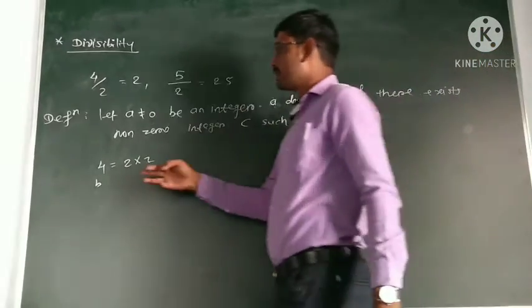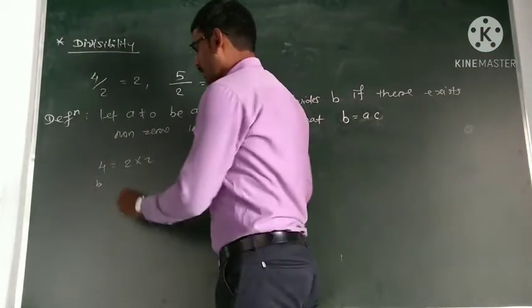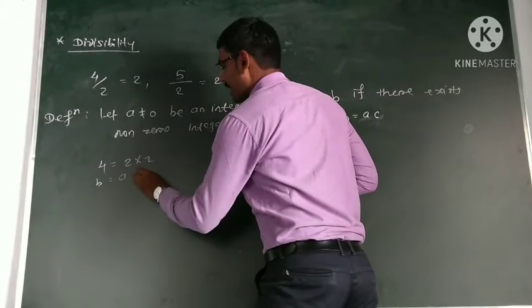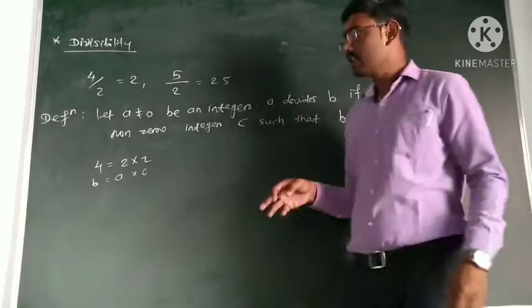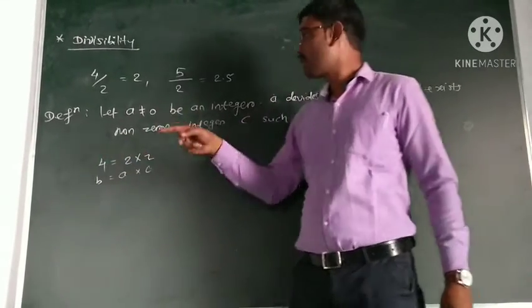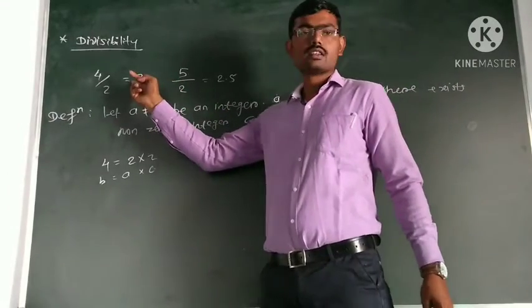This 4 is our b, this 2 is our a, and this other 2 is our c. Here c is also an integer. This implies 2 divides 4 because the quotient is an integer.